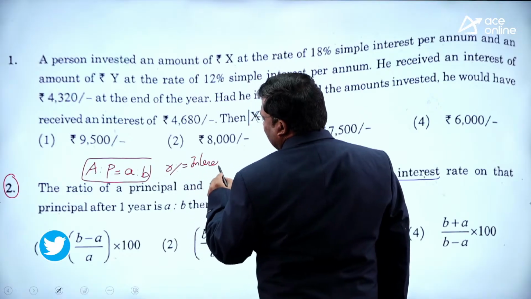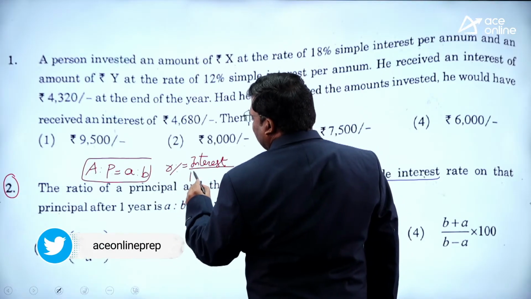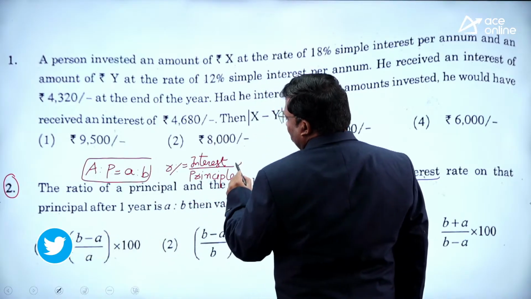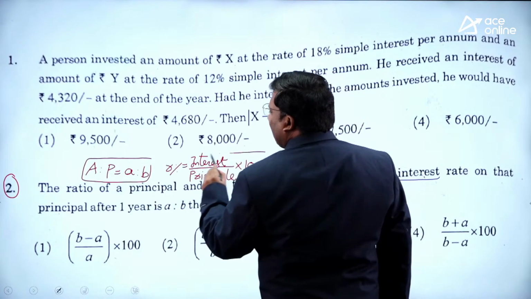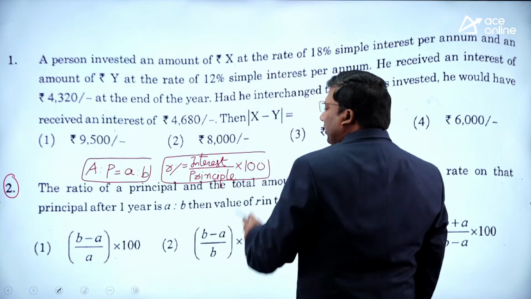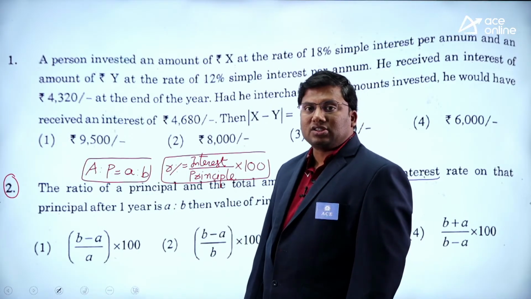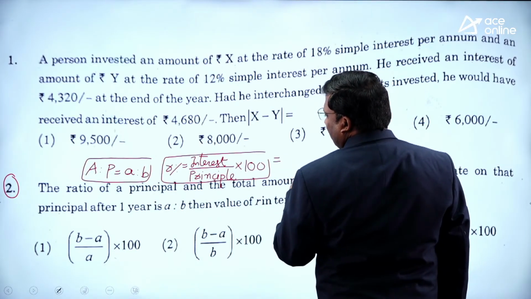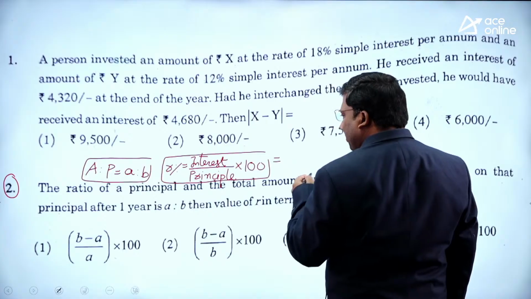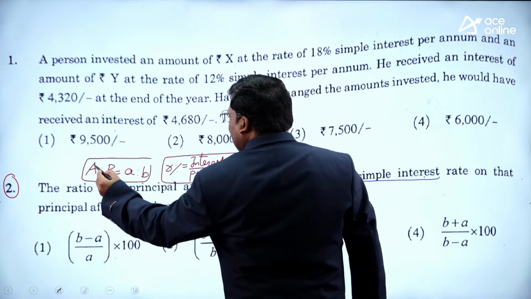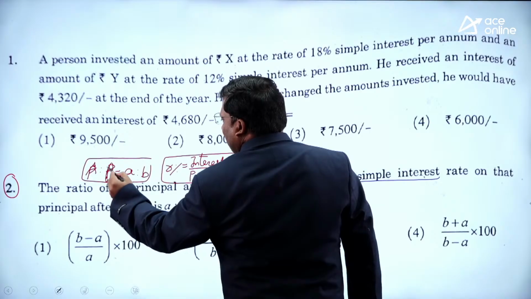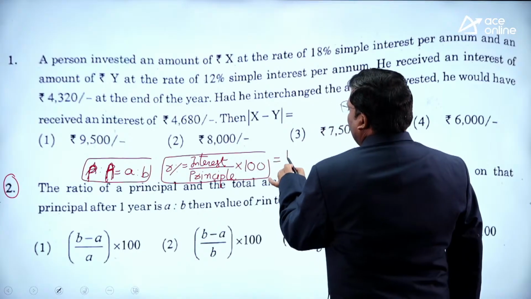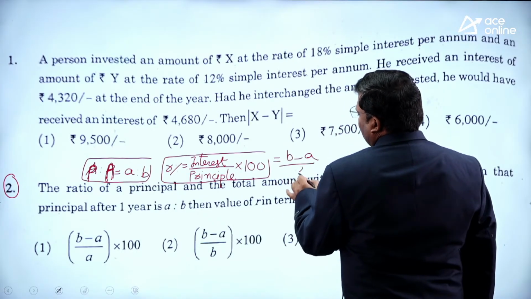R percentage is given by interest on principal into 100. R is the rate of interest. Rate of interest is always given by interest on principal into 100. Interest is amount minus principal. Here the ratio is given reversed, principal is to amount. So here it is simple: B minus A by A into 100.